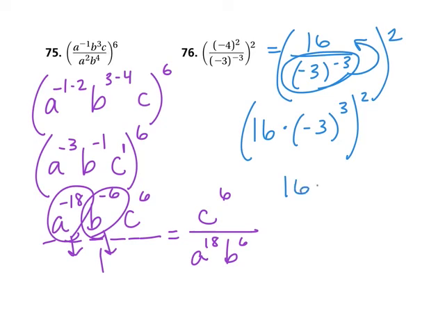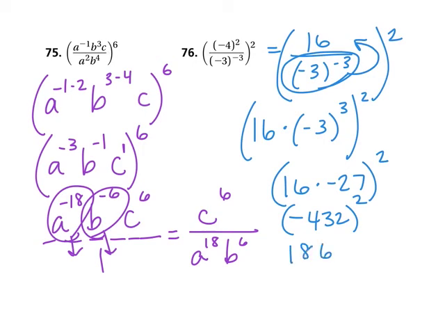So this is 16 times negative 27, the product raised to the 2nd power, which means I have 16 times negative 27, which is negative 432. And then I'm squaring that, which comes out to be 186,624. And that is the final answer for that particular problem.